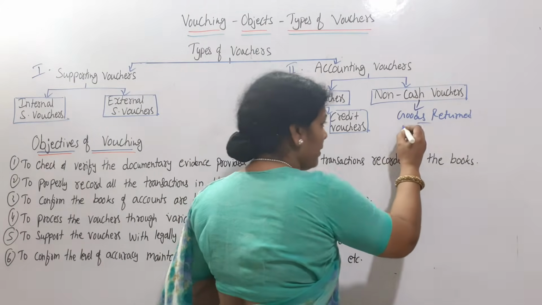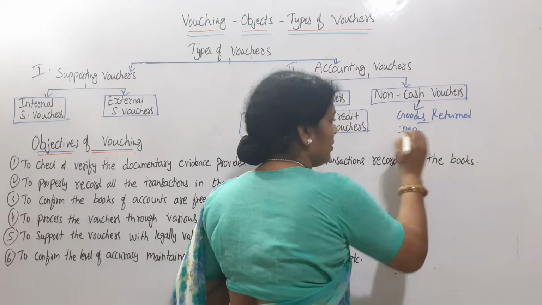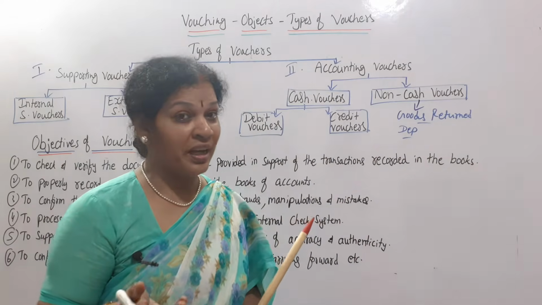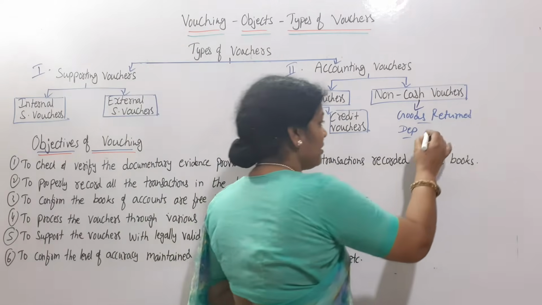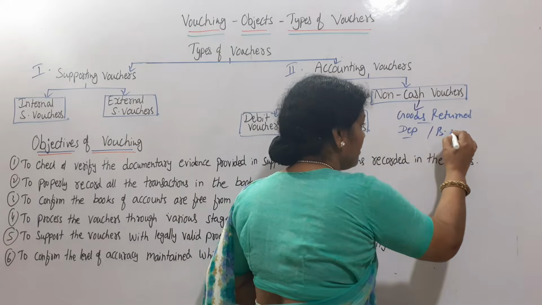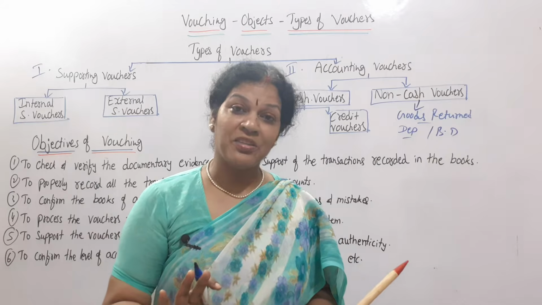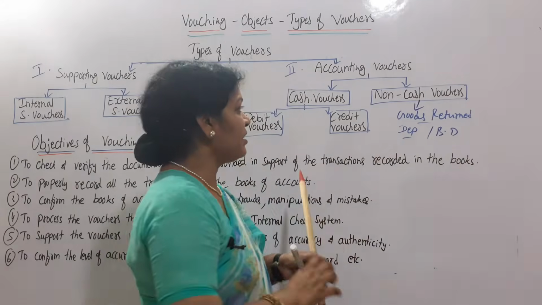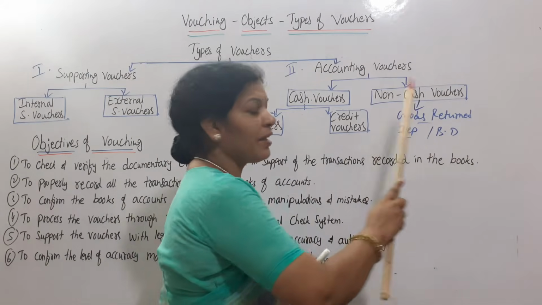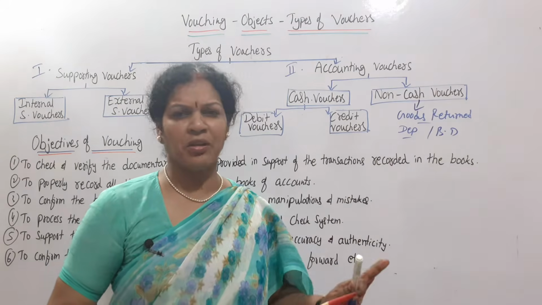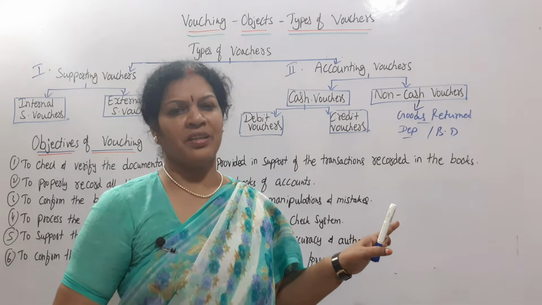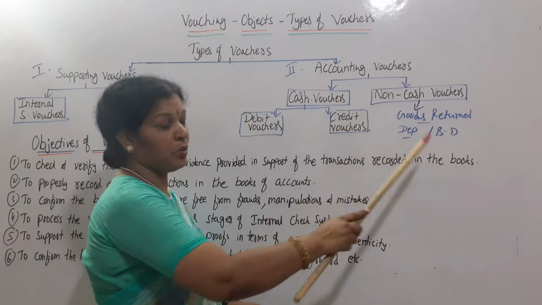In the same way, provided depreciation, is cash there? No. In the same way, bad debts created, so that is also cash is not involved. These kinds of examples I have given you, non-cash vouchers. Cash is not involved, but vouchers are there. That is related to the accounting vouchers.